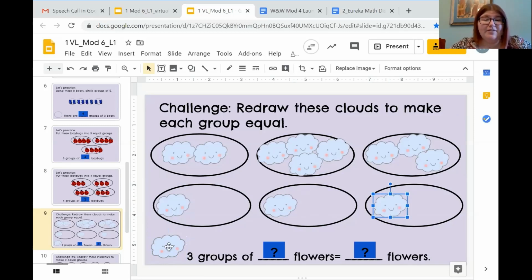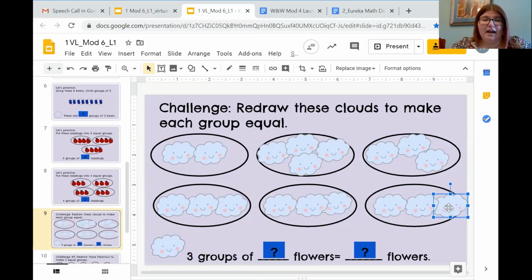All right. So I have 3, 4, 5, 6, 7, 8, 9. Oh, see, I actually had more clouds. I'm so glad I counted to make sure I keep myself from making a silly mistake.